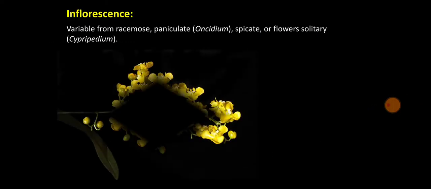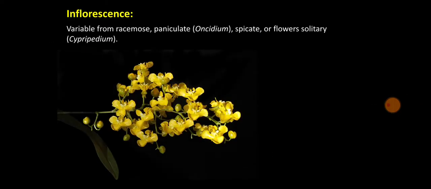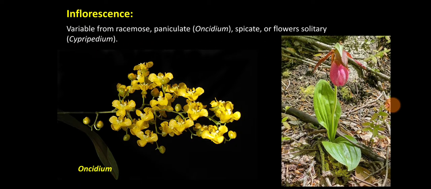Let us study the inflorescence. Inflorescence in Orchidaceae is variable from racemose to paniculate. In case of Oncidium, it is paniculate type of inflorescence. Spicate means spike inflorescence, or flowers solitary in Cypripedium. So here you can see Oncidium having paniculate inflorescence, compound raceme, and Cypripedium having single or solitary flower.